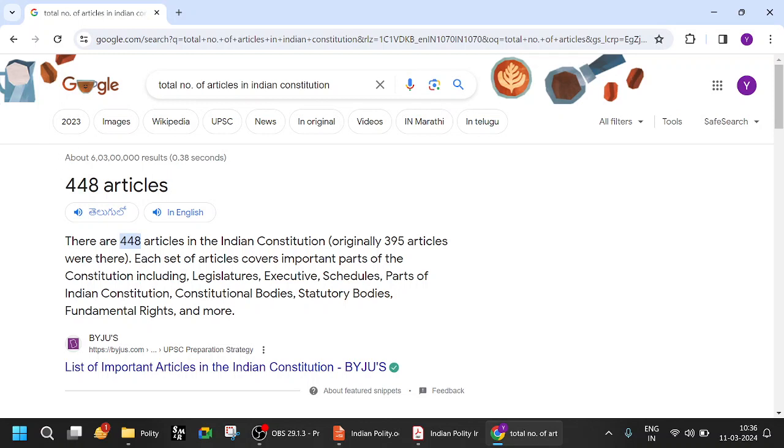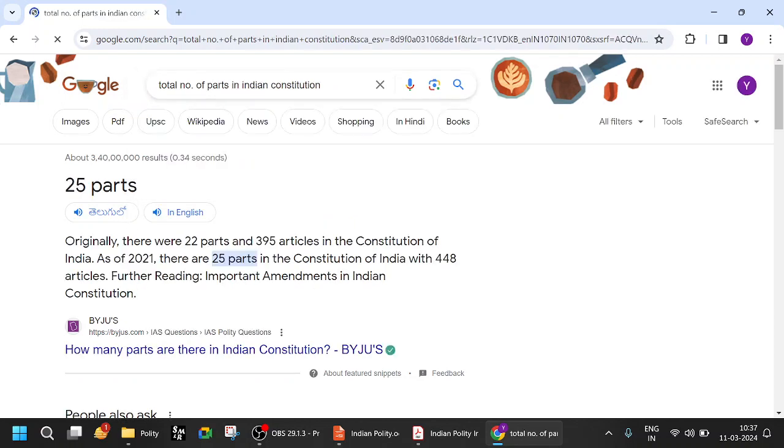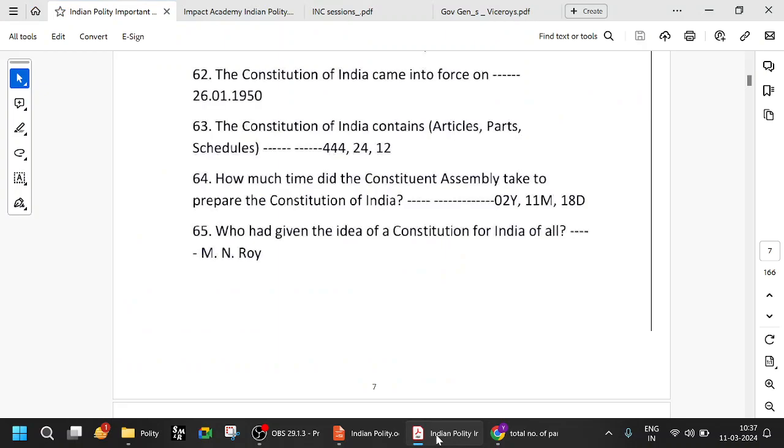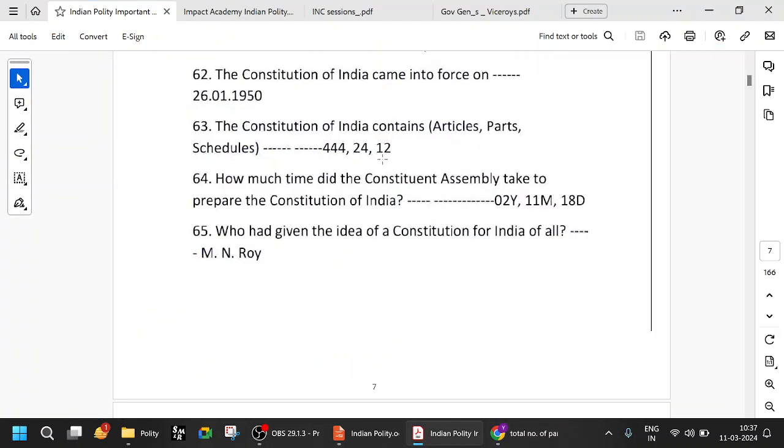Try to remember this: there are a total of 448 articles. Originally there were 395, but because of the subparts, right now there are 448 articles. And if you look at the total number of parts, originally there were 22, now there are 25 parts. Remember that. So this is 448 updated, this is 25, and this is 12 schedules.